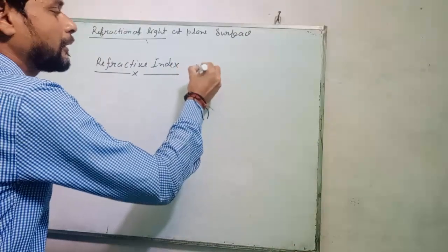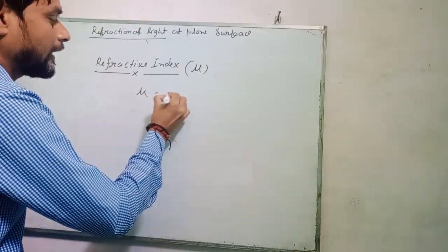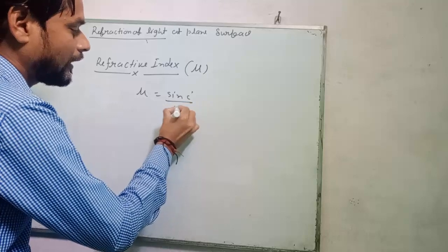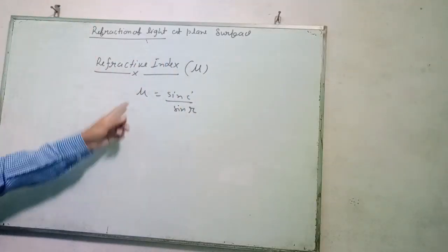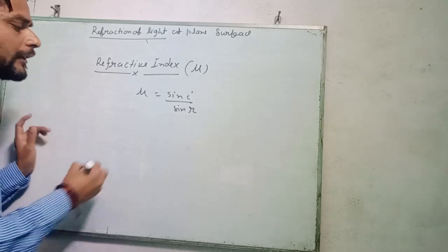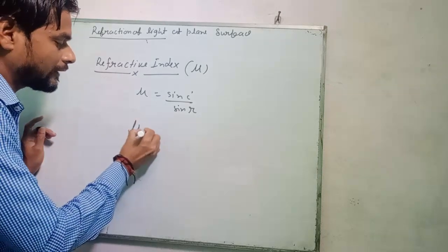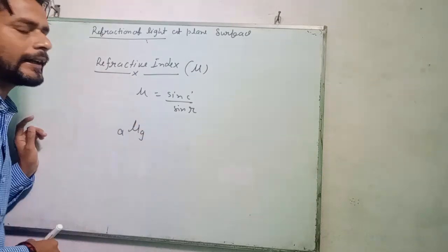Refractive index is represented by mu. The mu is equal to sin I upon sin R. Another case: the refractive index of glass with respect to air means the velocity in air upon the velocity in glass. Here I is the incidence angle and R is the refracted angle.